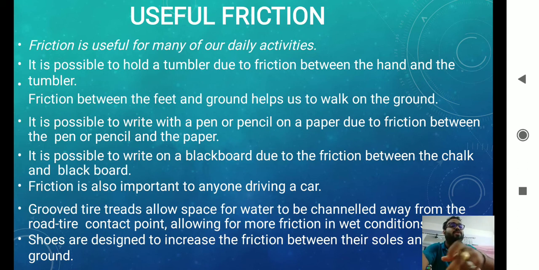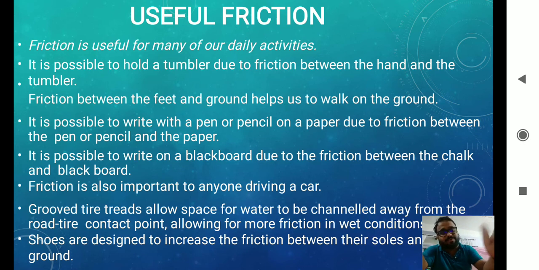Friction is also important for anyone driving a car, because if the road is too smooth, then the tires will skid. So friction is useful there too. Shoes are designed to increase the friction between the soles and the ground, and grooved tire treads, meaning more design on the tires, help us to get a grip. You can see there are various tire designs. Tire designs are made to give us a grip, so that the friction between the tire and the road is more. So these are some instances where friction is useful.